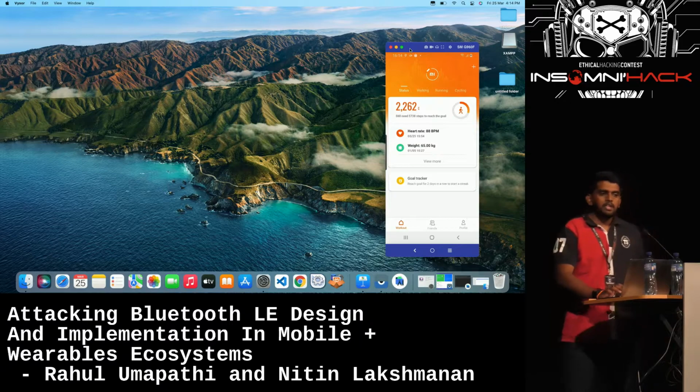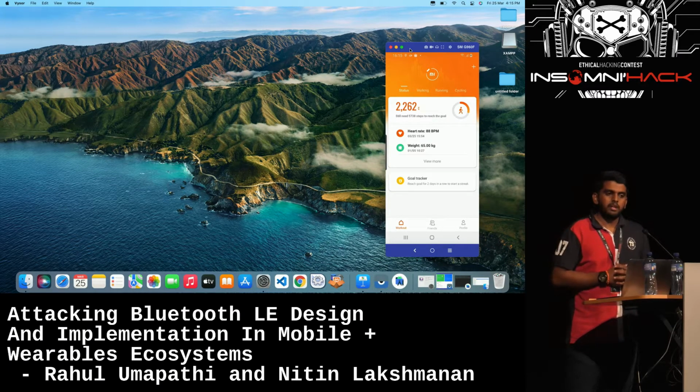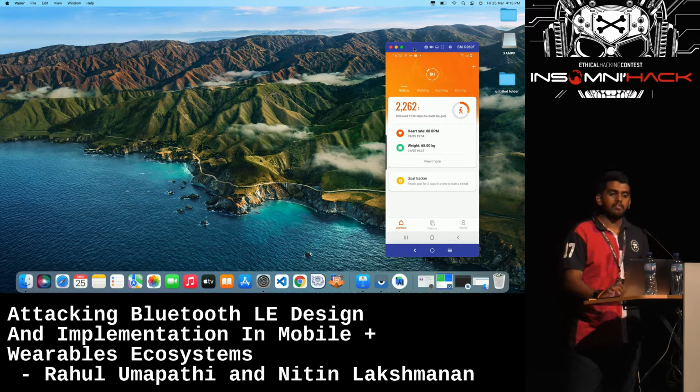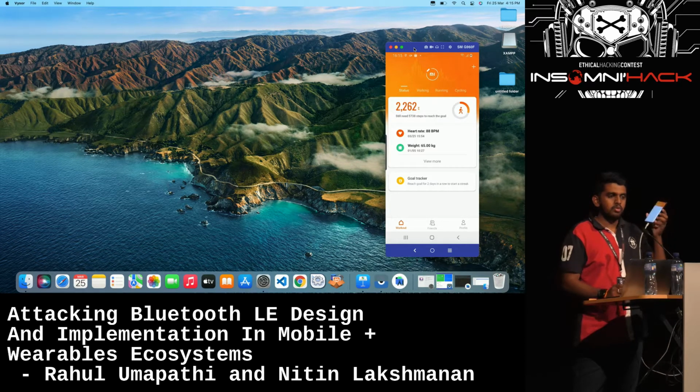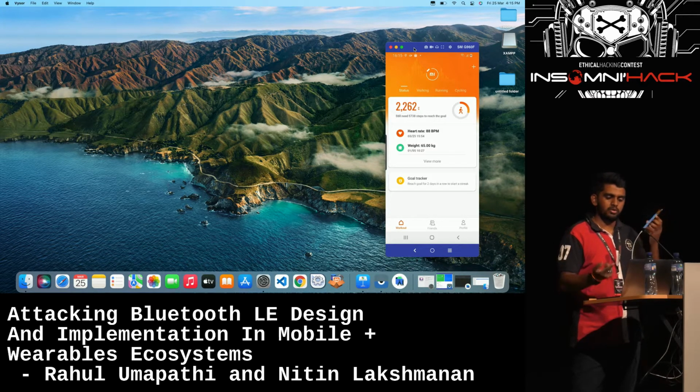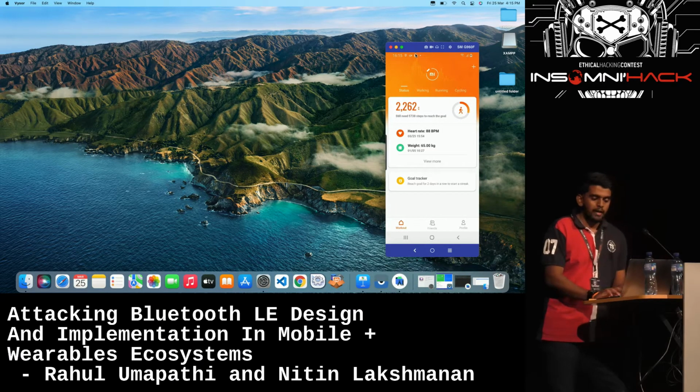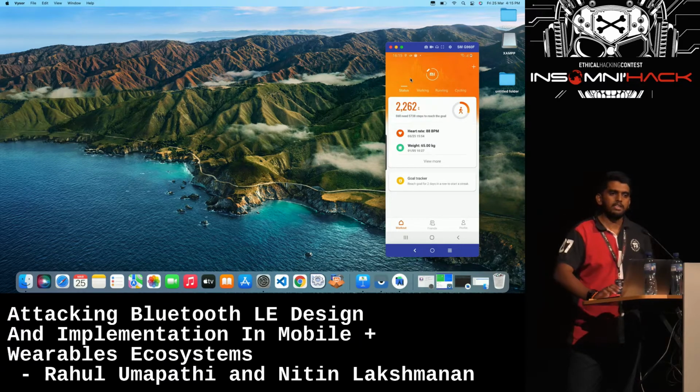Before I start the demo, I'm going to explain the setup. To the right side of my screen, you can see that I'm using a Visor application. I have connected my Android phone to my laptop, and in order to share my mobile screen, I'm going to use this Visor application. On my Android phone, I have installed the legitimate Mi Fit app that I'll be using for the demo, and this is the home screen of the legit application.